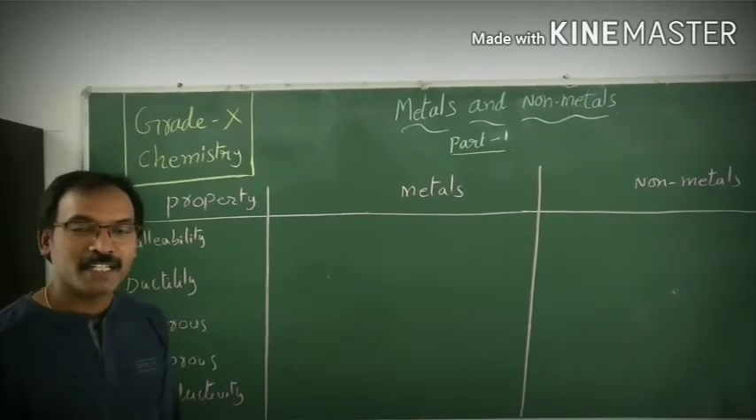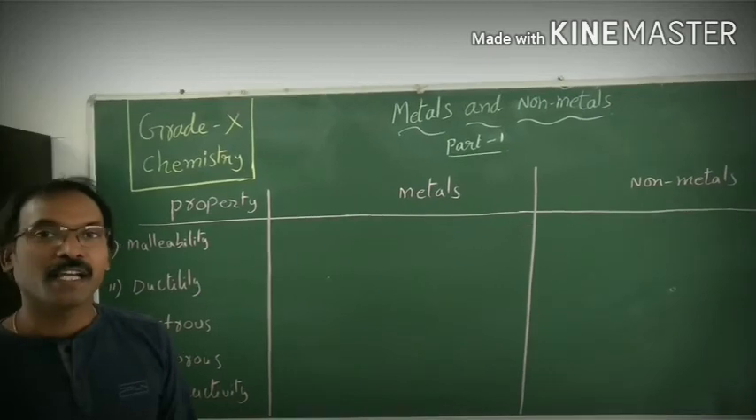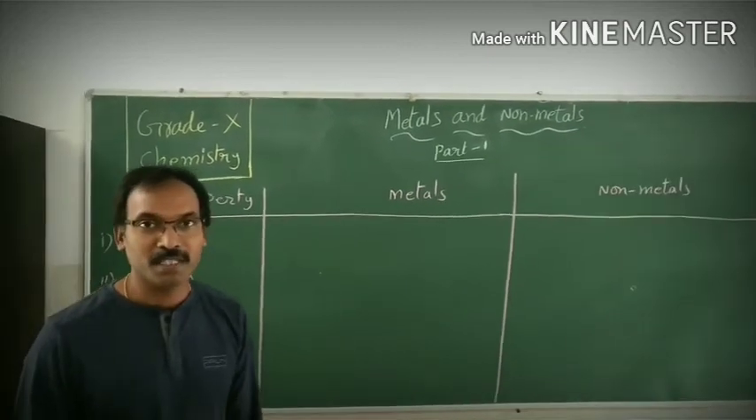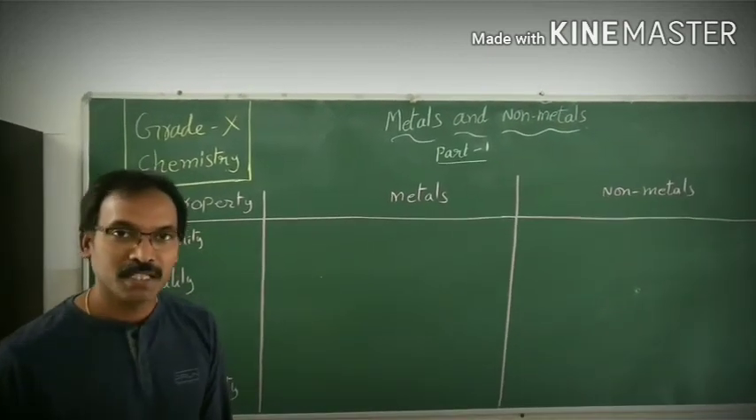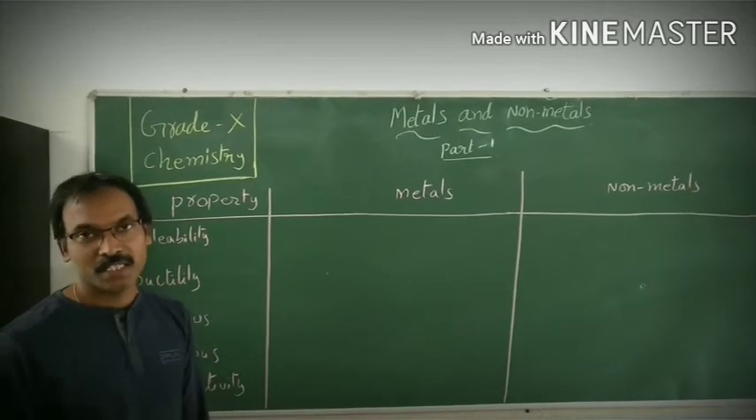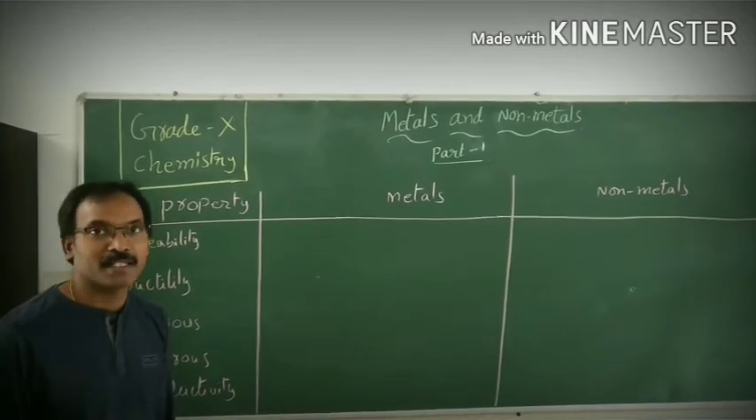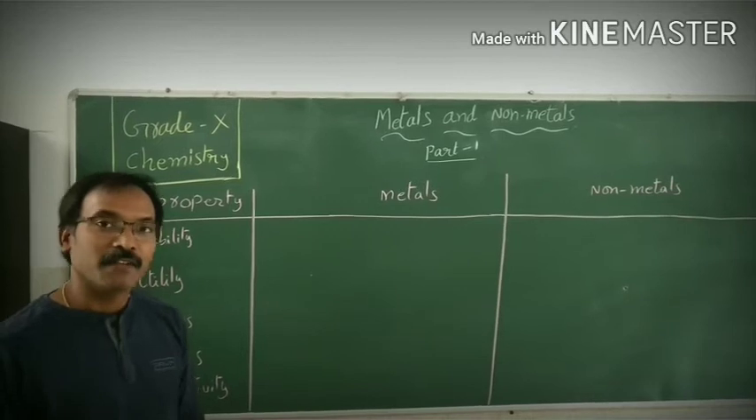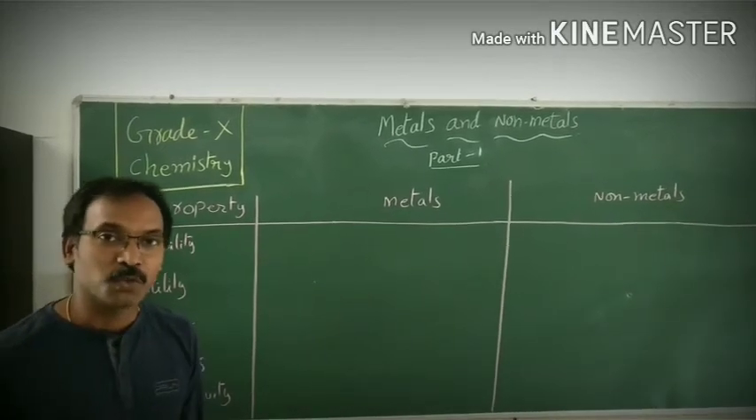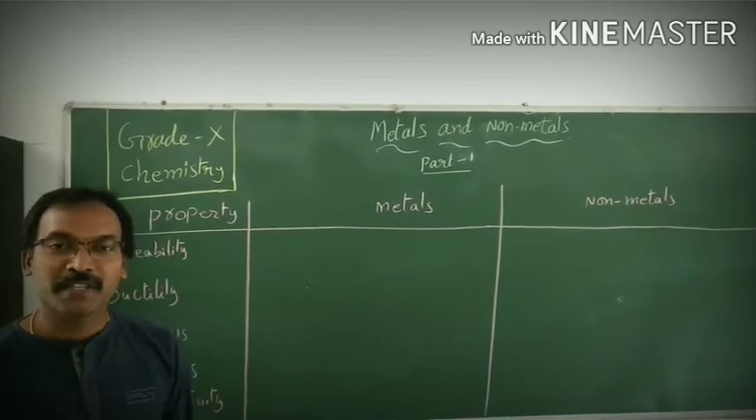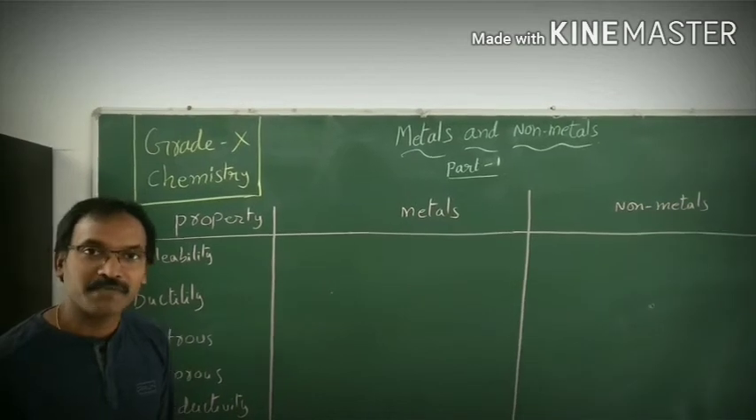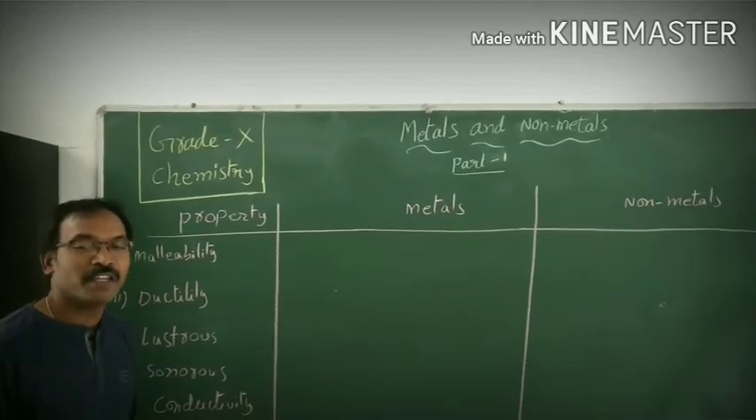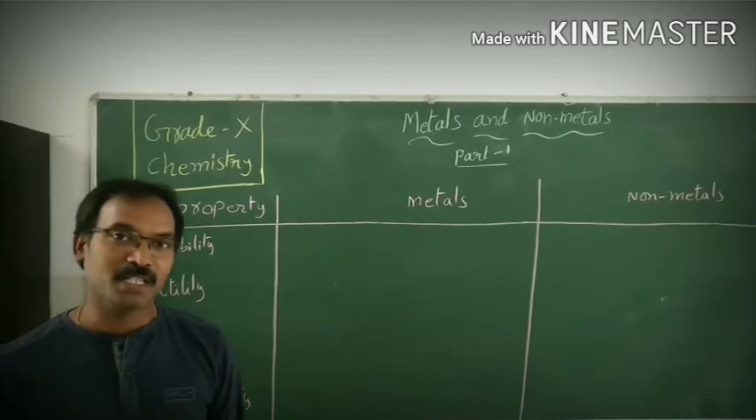Children, for grade 10 chemistry in the previous classes we discussed 3 different chapters. Out of them, the first one was chemical reactions and equations, and the next one was acids, bases and salts, and the 5th chapter we discussed later after those two, that was periodic classification of elements. Okay. Now today we are going to discuss metals and non-metals.